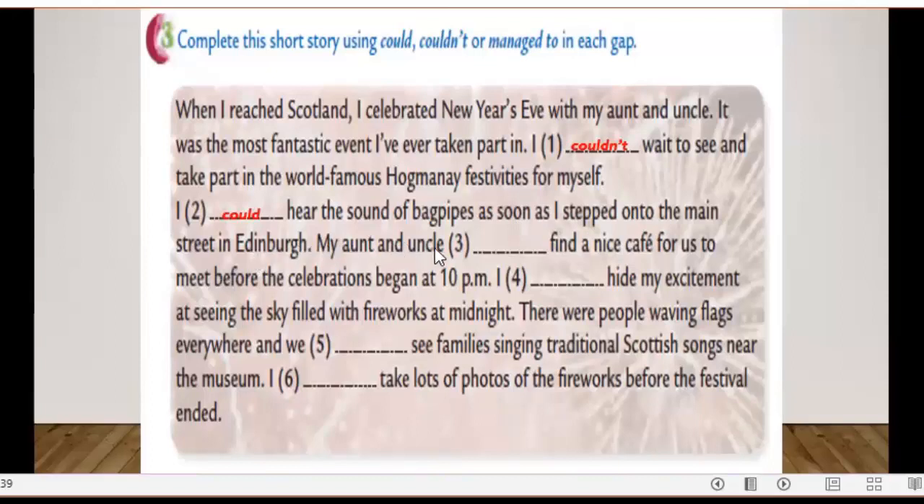My aunt and uncle managed to find a nice cafe for us to meet before the celebrations began at 10 p.m. I couldn't hide my excitement at seeing the sky filled with fireworks at midnight. There were people waving flags everywhere and we could see families singing traditional Scottish songs near the museum. I managed to take lots of photos of the fireworks before the festival ended.